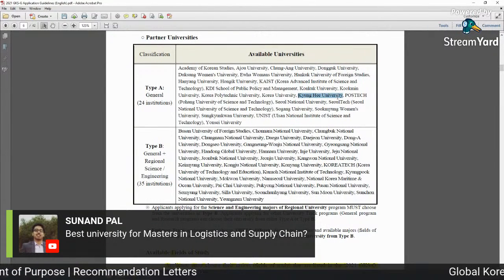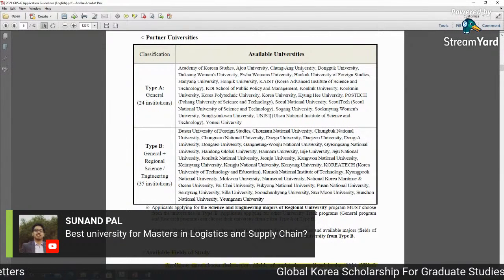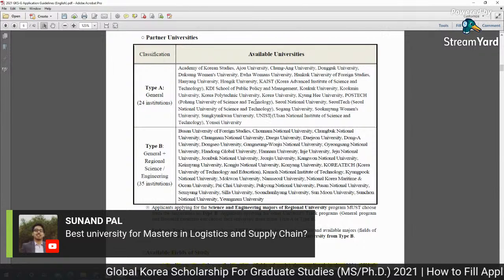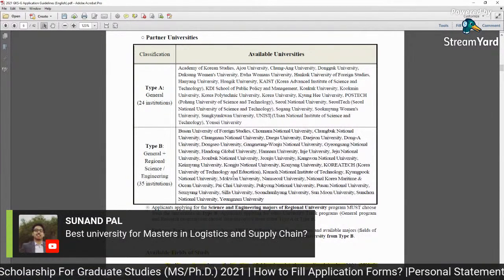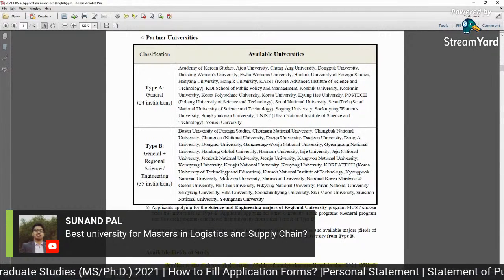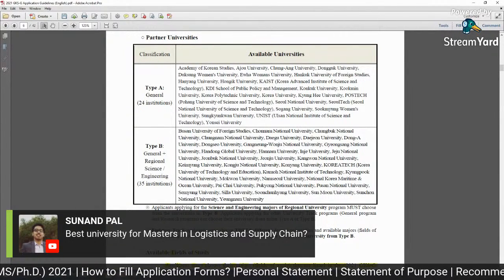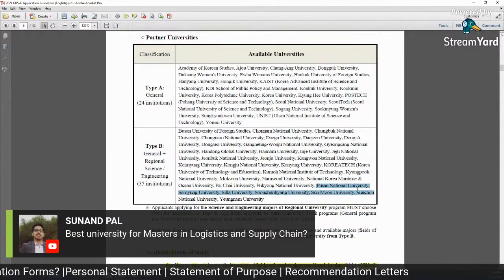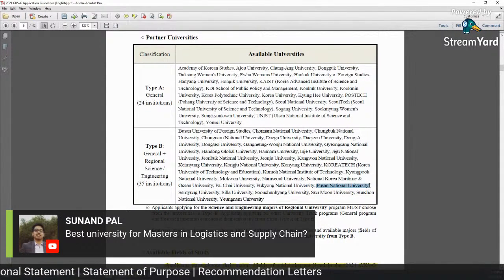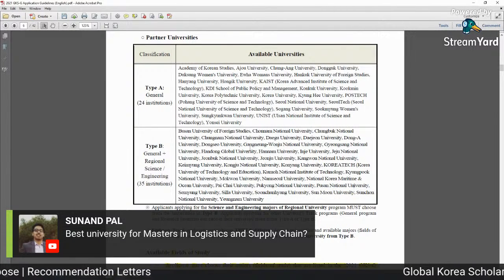And Kyungpook University. So there are lots of universities, but you can choose according to your country quota, because regional science and engineering and other things, you need to consider. It will be important for you to consider these other things. But Busan National University was the first university that came to my mind and I just suggested it. Otherwise I can recommend many universities.